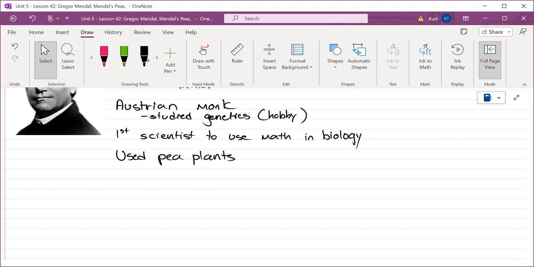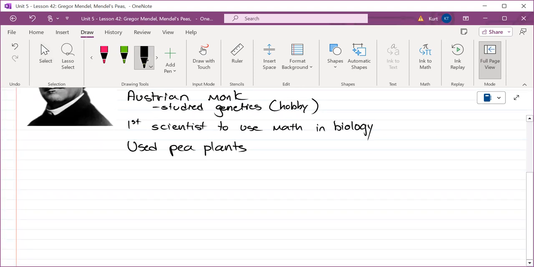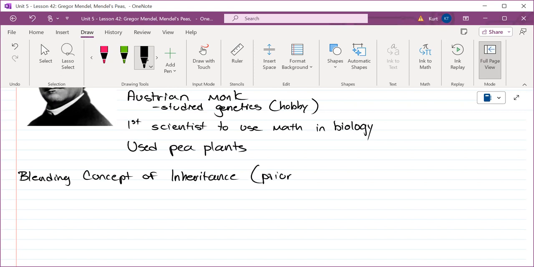But this is 2023. We're talking in the 1800s, 1700s even. So this is before Gregor Mendel. Everybody, air quotes, knew that this was the law of the land. This is called the blending concept of inheritance. This is prior to Mendel in his work.